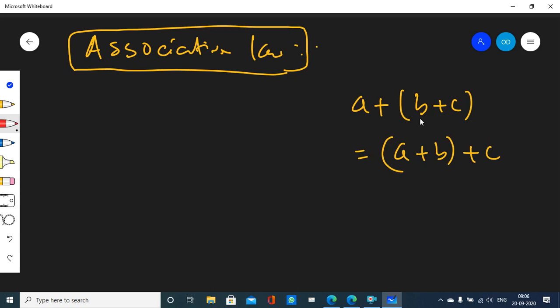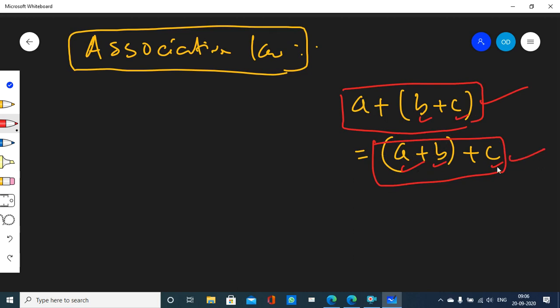B plus c is within brackets. That means what? First you add b and c, then whatever result you get, you add a to it. The answer is the same as first you add a and b, then whatever you get, add c to it. Both are the same. This was called associative law over addition. All of you remember, right? Similarly, there was associative law over multiplication also.